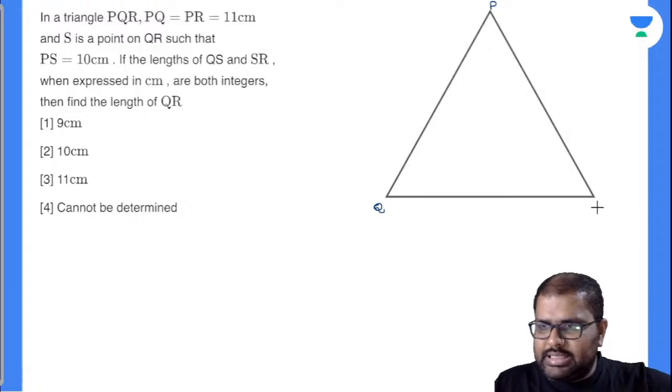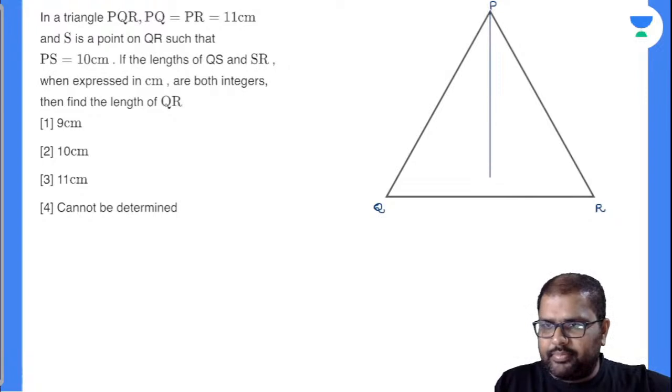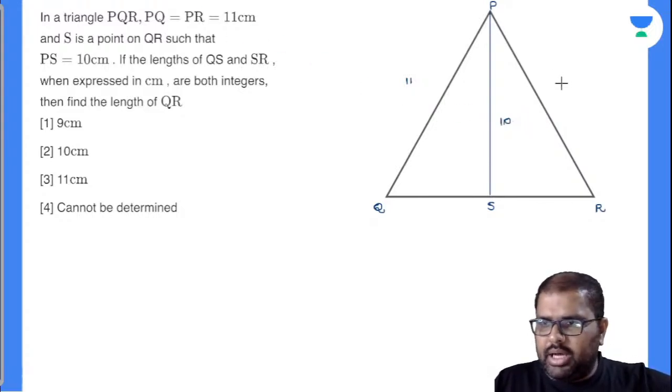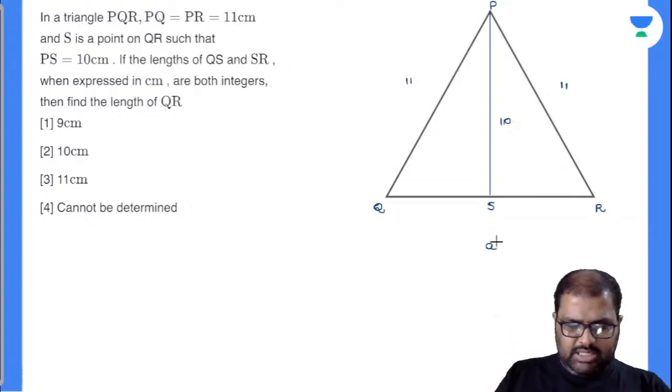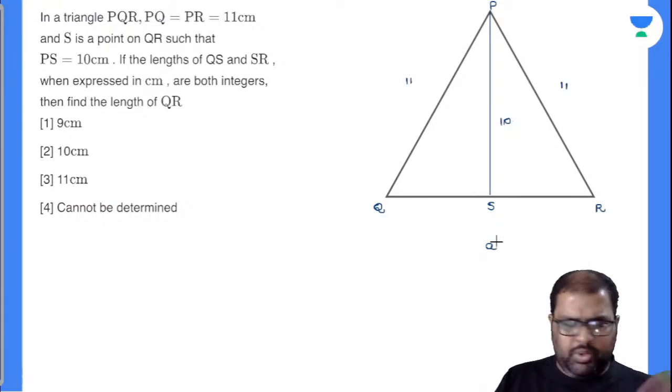S is a point on QR such that PS value is given as 10. PQ value is 11, and PR value is 11, and I don't know this value. This is what you have to find. Do you know what PS is? No. Whether it is a median, perpendicular bisector, or angular bisector, we don't know anything.